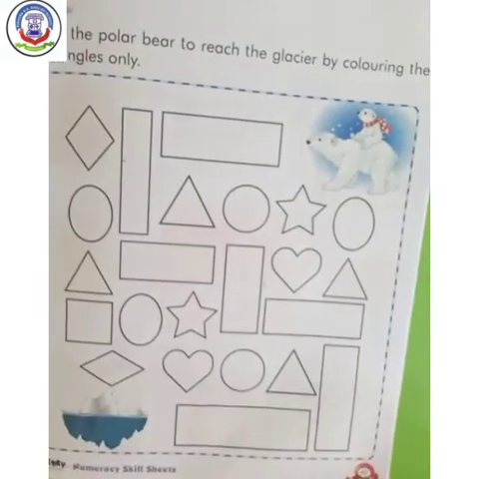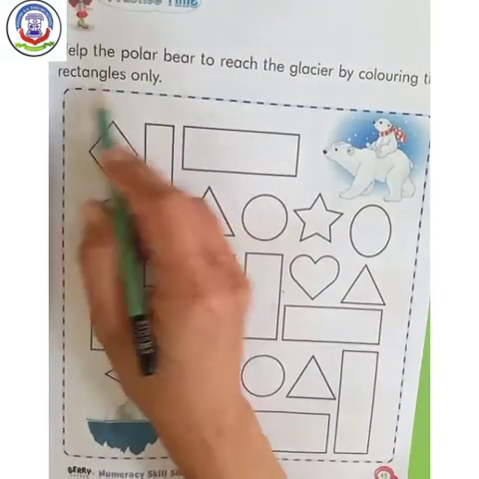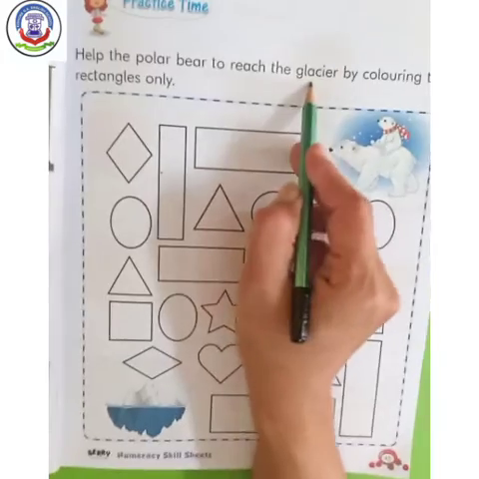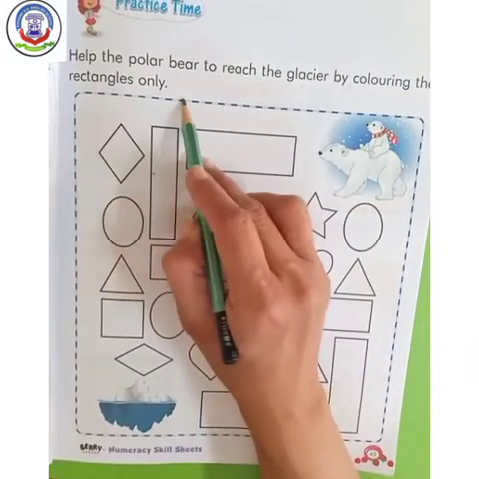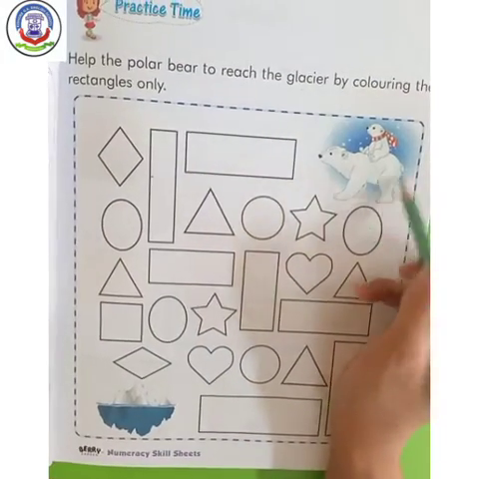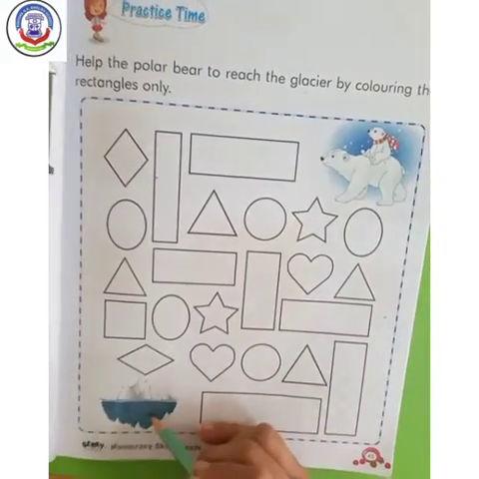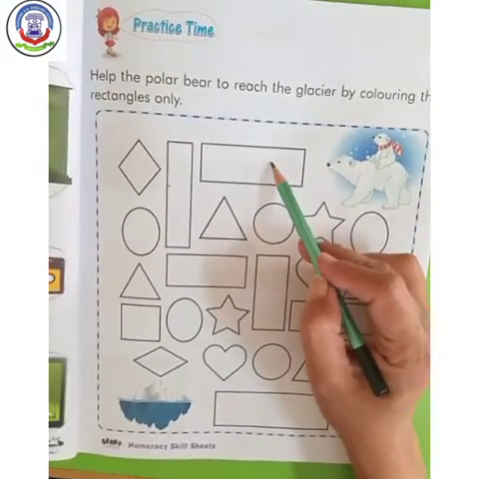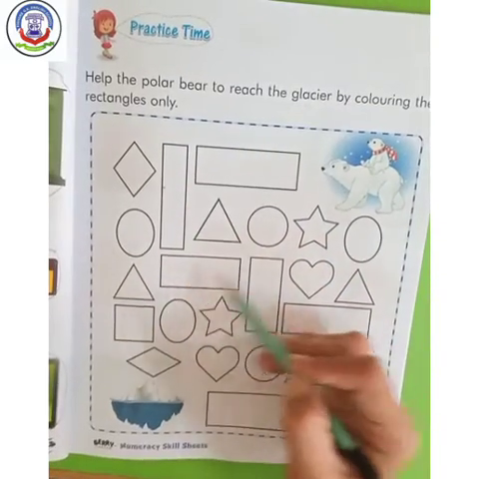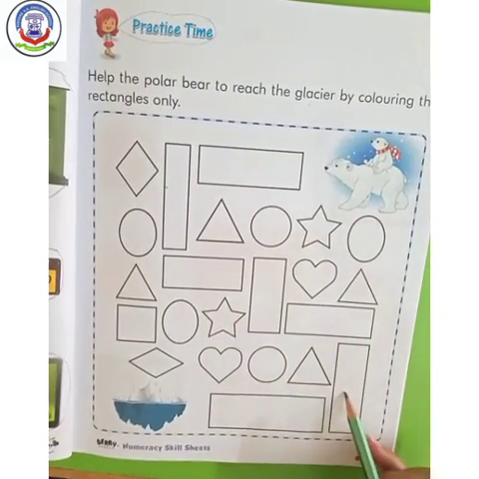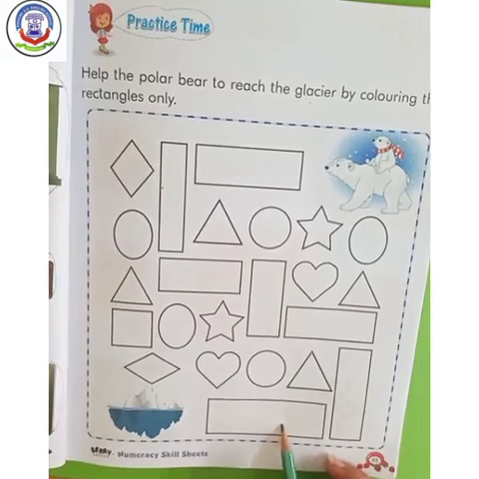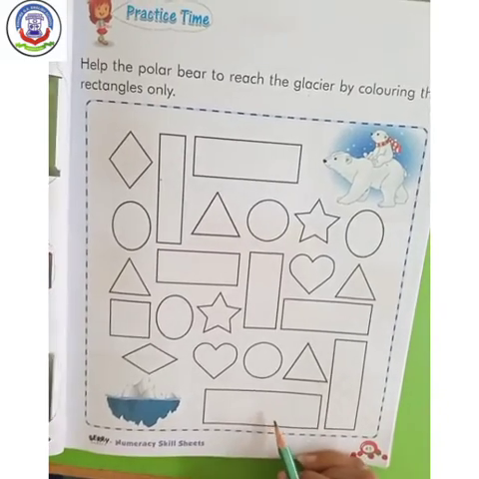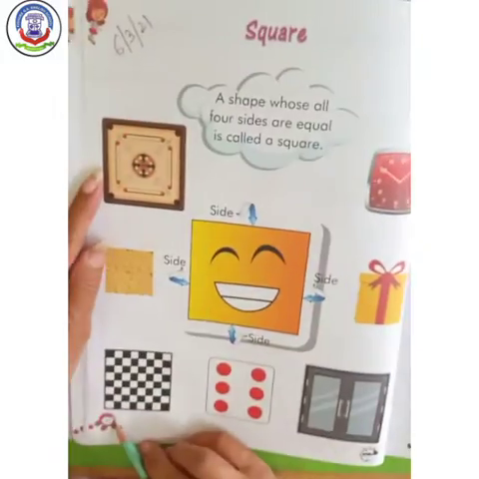Now come to page number 45. Help the polar bear to reach the glacier by coloring the rectangles only. Here a polar bear is given and here the glacier is given. You have to color the given rectangles with the help of your parents in your book. Do it properly. Now turn your page to number 46.